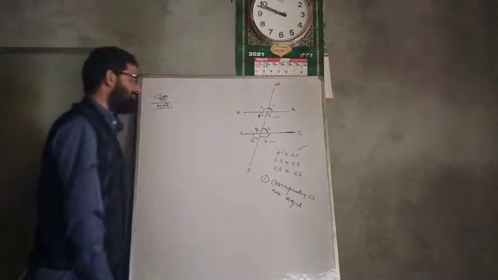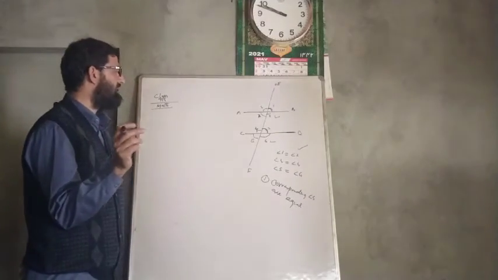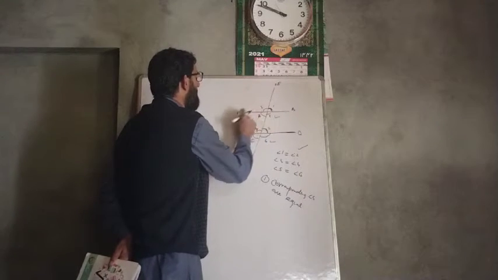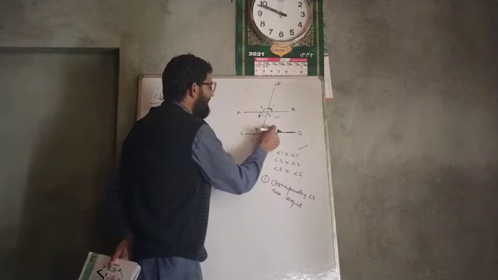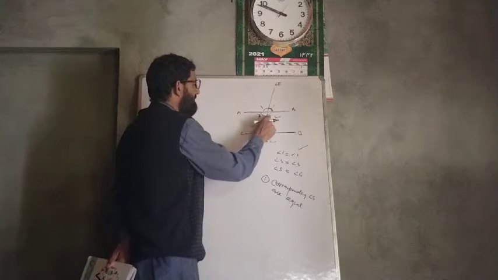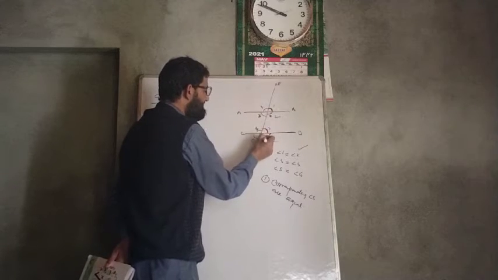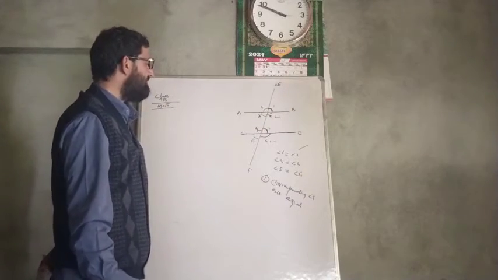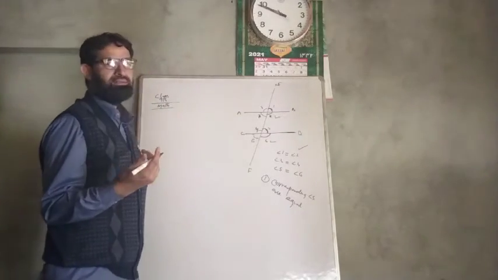So this is the first thing about parallel lines. If parallel lines are intersected by a transversal, then corresponding angles are equal. And what are corresponding angles? This upper angle, angle 1 of AB, is equal to the upper angle on the upper side of CD. So 1 is equal to 2. Similarly 3 is equal to 4. Similarly 5 is equal to 6. Now this angle 5 is below this AB, and 6 is again below this CD. These are corresponding angles. So remember this: whenever two parallel lines are intersected by a transversal, then corresponding angles are equal.